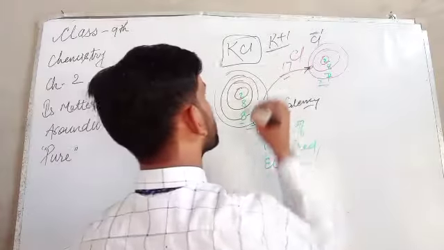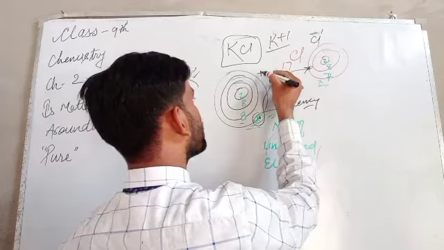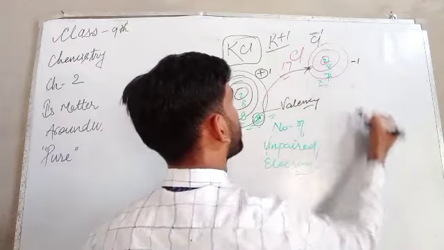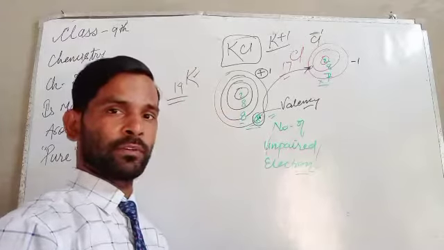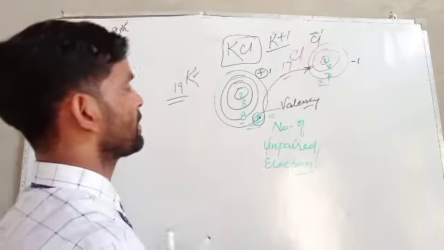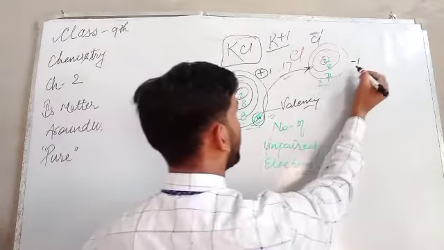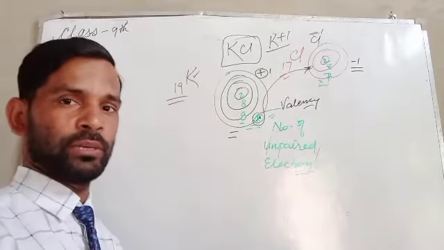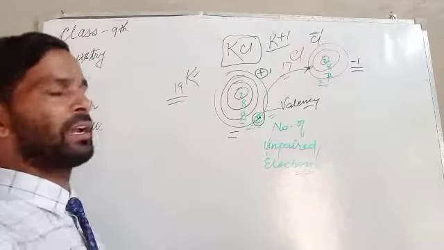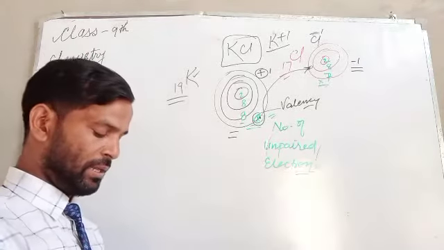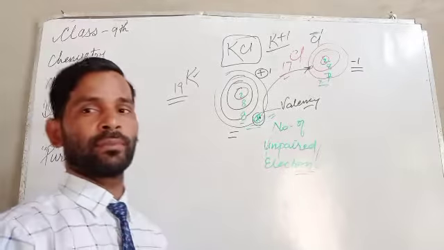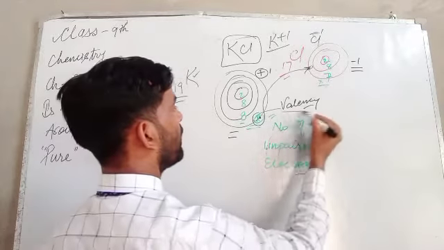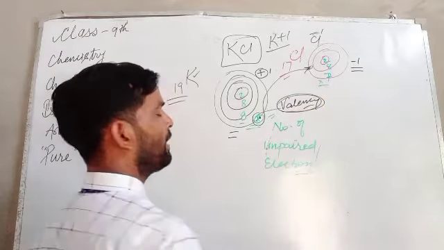So that is the combining capacity plus 1 here and the combining capacity minus 1 here. That is the combining capacity of chlorine and the combining capacity of potassium, on which basis they can react with one another. Why? Because that is considered to be the valency, the combining capacity.